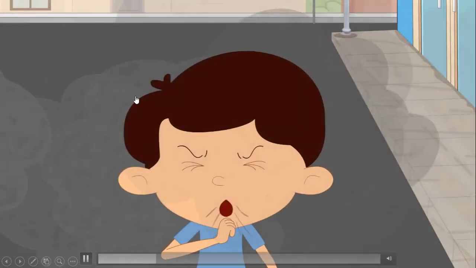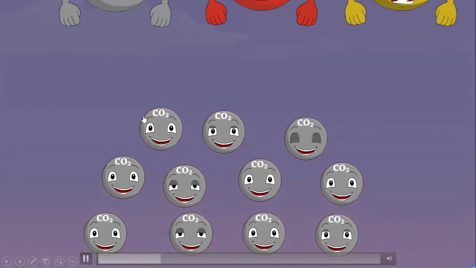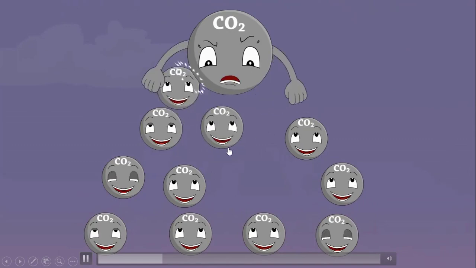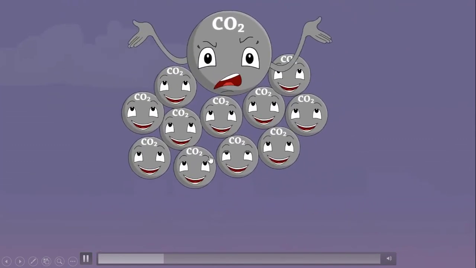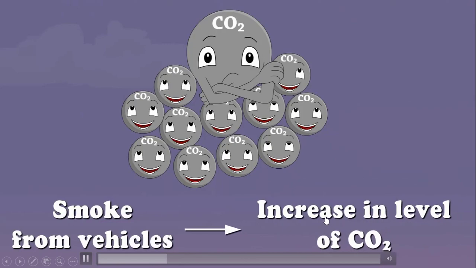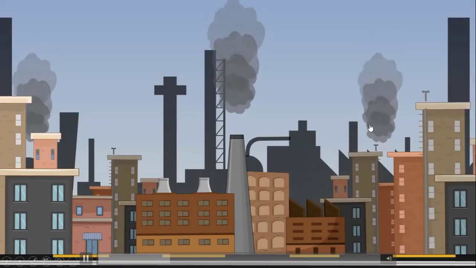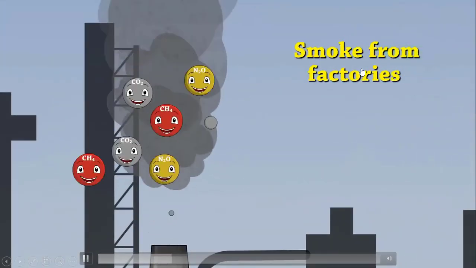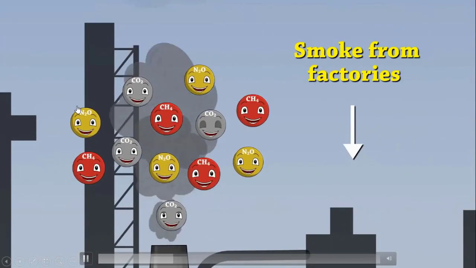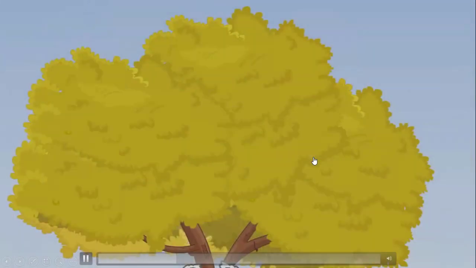They come from cars, smoke, like the one we see in the picture. You see, smoke of cars produces CO2, which is a gas that we have in our air. So this smoke comes from vehicles and increases the level of CO2. We also have smoke that comes from factories. It produces other smokes and other gases like CO2.